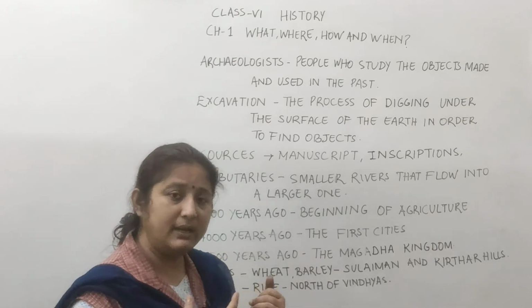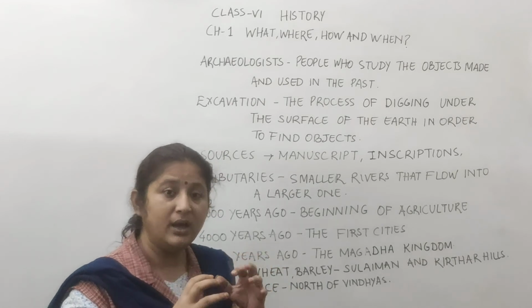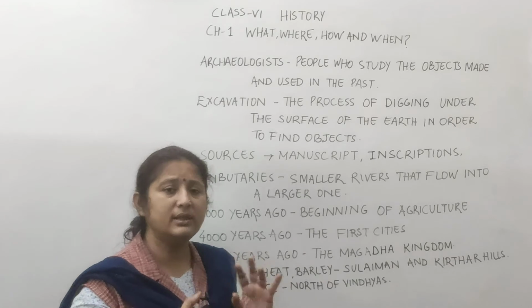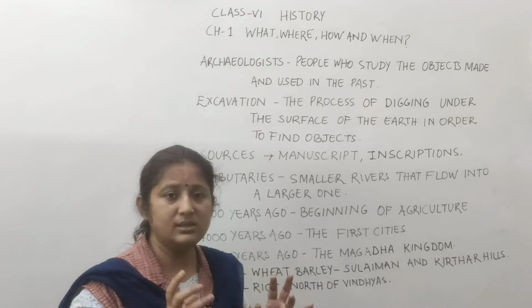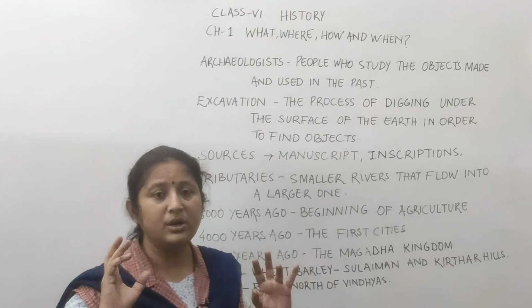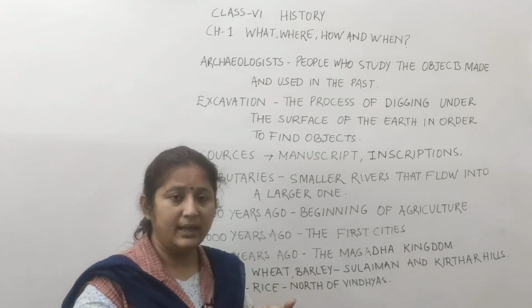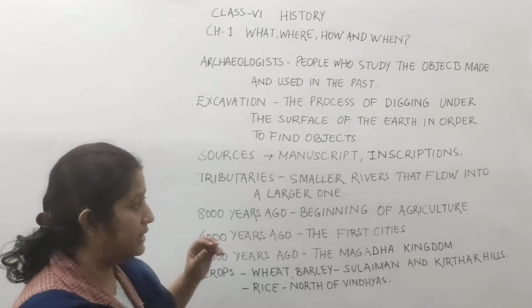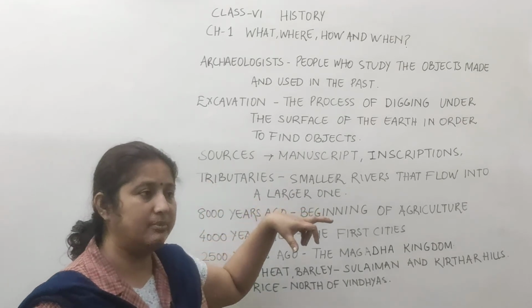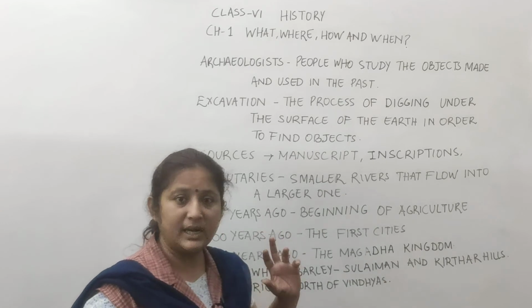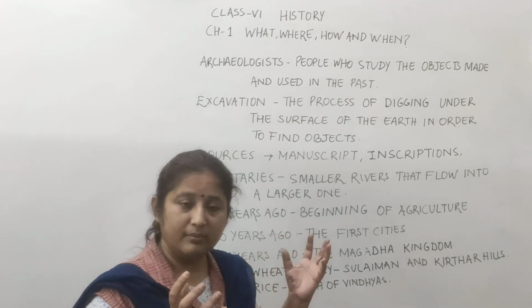Later on, when they started living with the animals, and when the discovery of fire happened, in the Mesolithic period, because historians have divided the earlier period into three periods: the Paleolithic period, the Mesolithic period, and the Neolithic period. So when fire was discovered in the Mesolithic period, at that time agriculture started and the people started becoming herders.